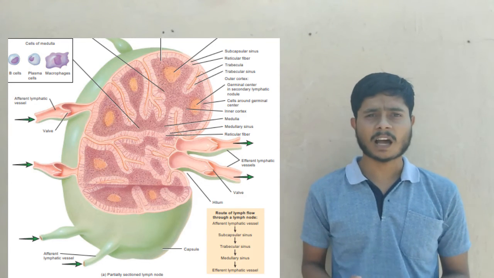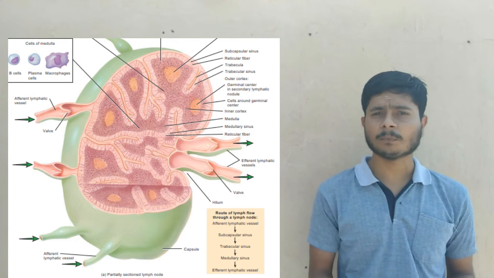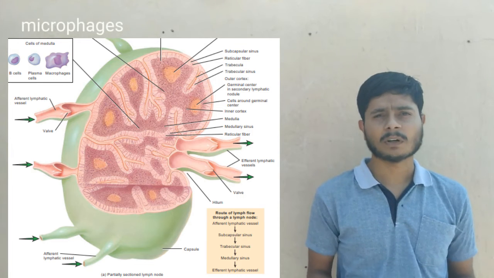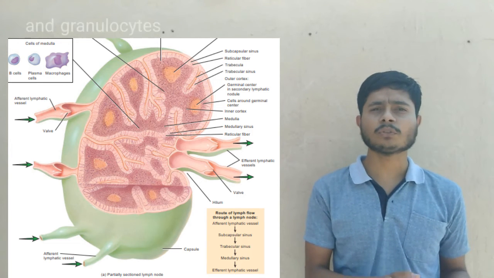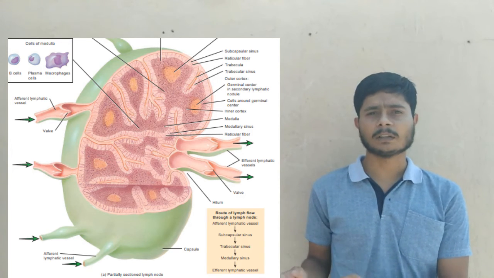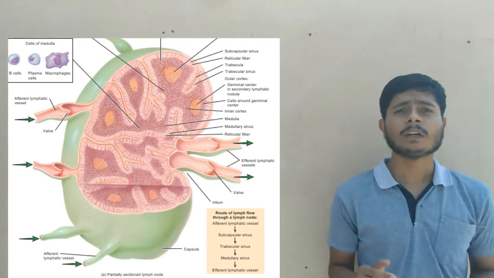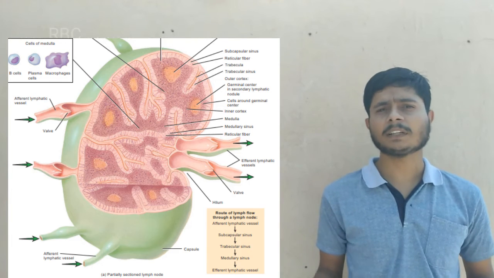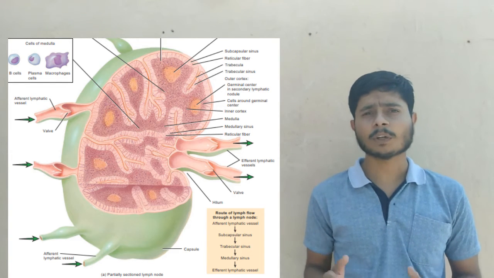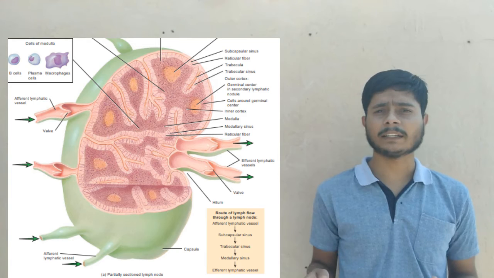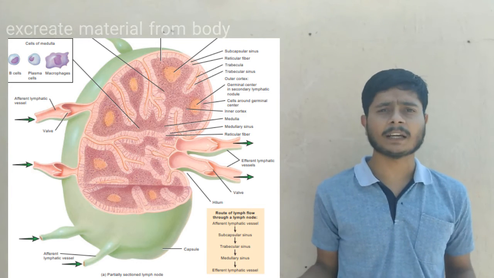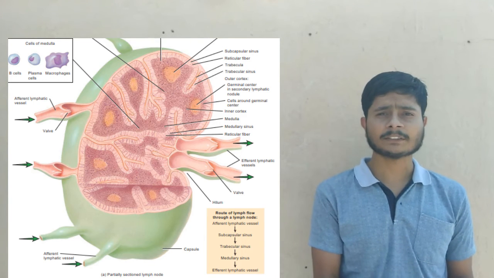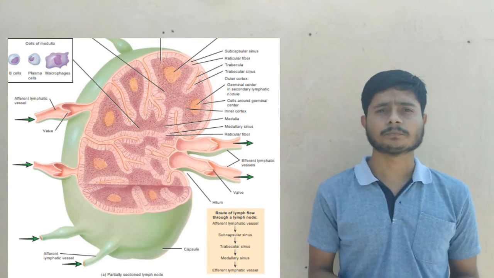White pulp contains WBCs, which are lymphocytes and macrophages, and somewhat of eosinophils and neutrophils. But the red pulp of the lymph node contains somewhat of RBCs and the excreted, killed bacteria and viruses, which are to be excreted from the lymph node.